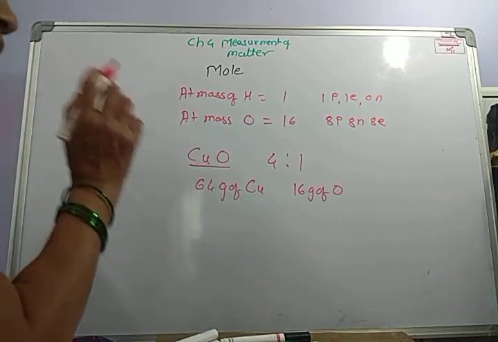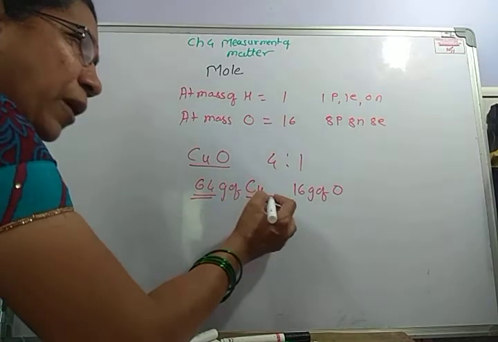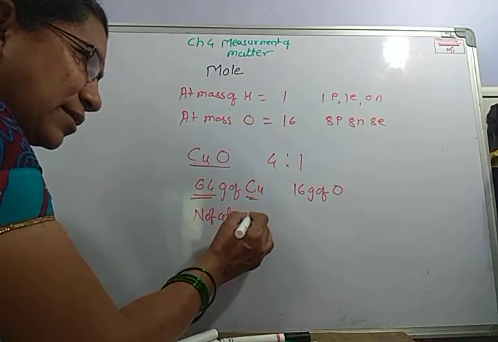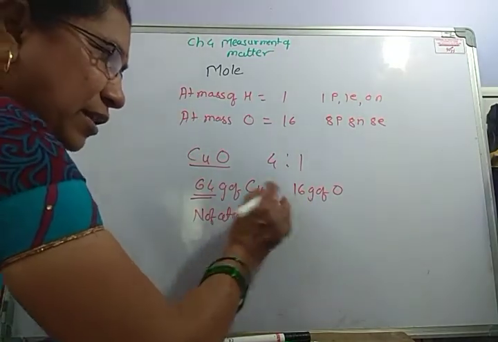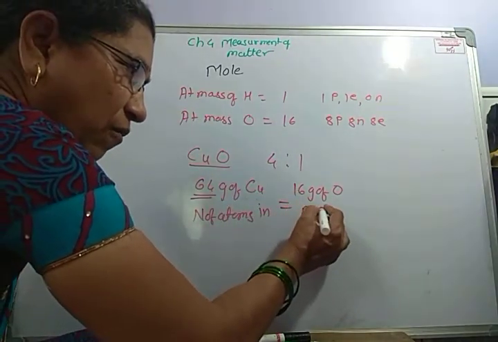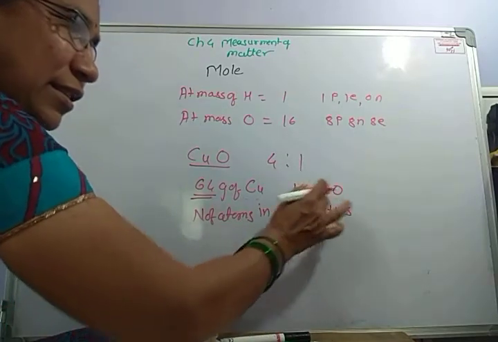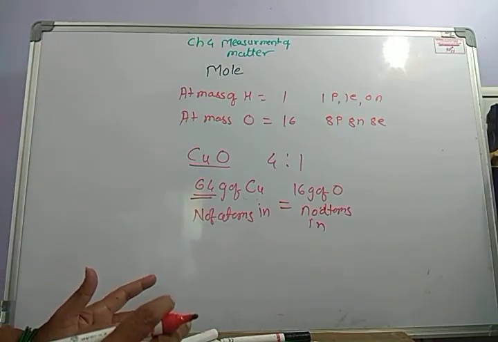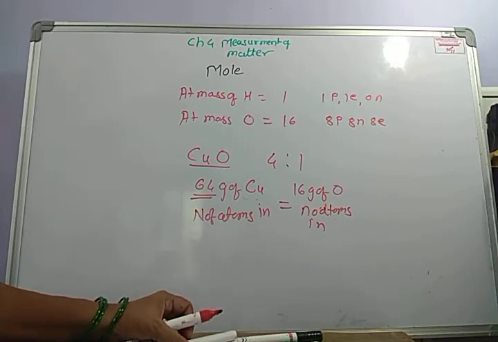That means the number of atoms in 64 gram of copper is equal to the number of atoms in 16 gram of oxygen. Same number. And hence the concept of mole came forth.